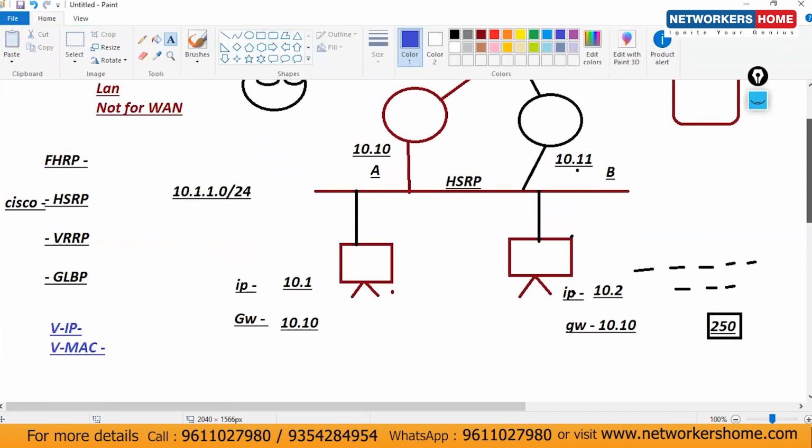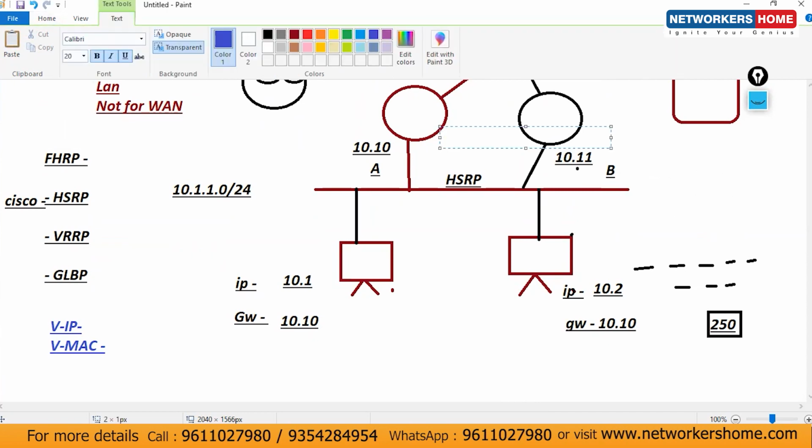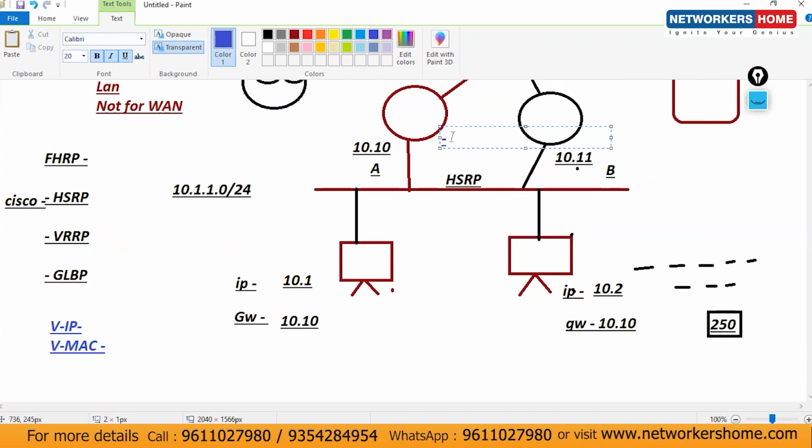With the help of HSRP, we have to configure one virtual IP on both devices. Just make sure that the virtual IP is from the same network. So let's consider I'm using 10.1.1.100. This is the virtual IP, and one fixed virtual MAC address is there.